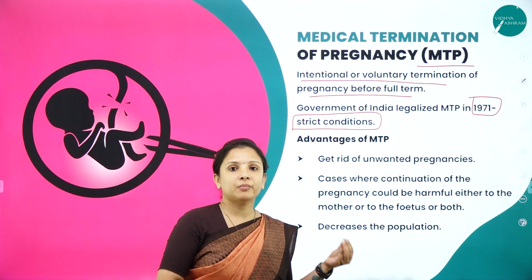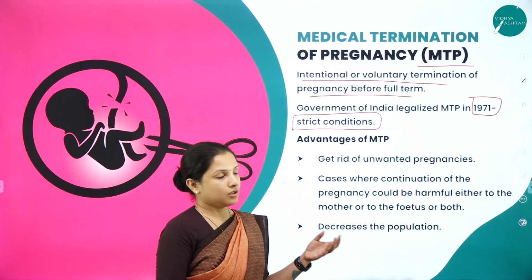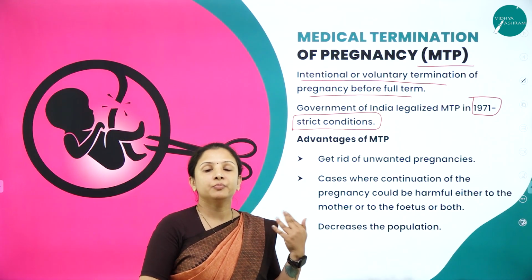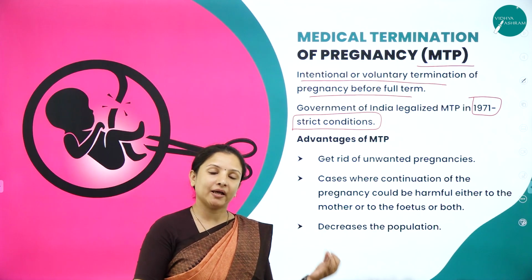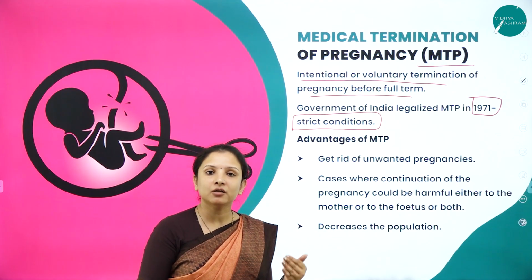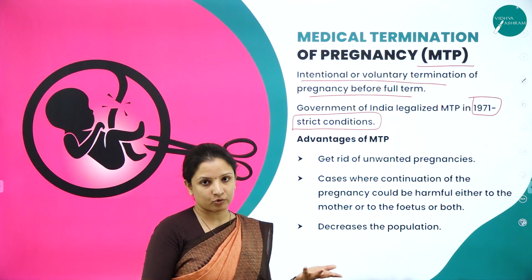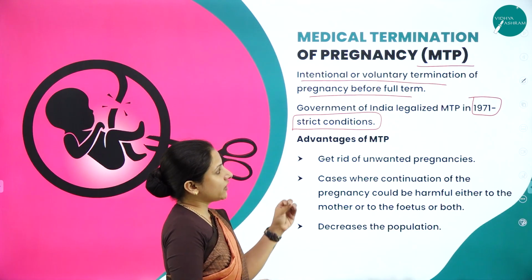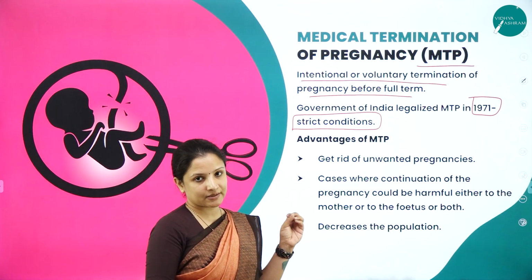At that time the mother has all the rights to go in for MTP. Or sometimes the child might be born with a lot of defects. Then the parents can decide whether the fetus has to be retained or removed. So under strict conditions only, the government of India legalized MTP in 1971.